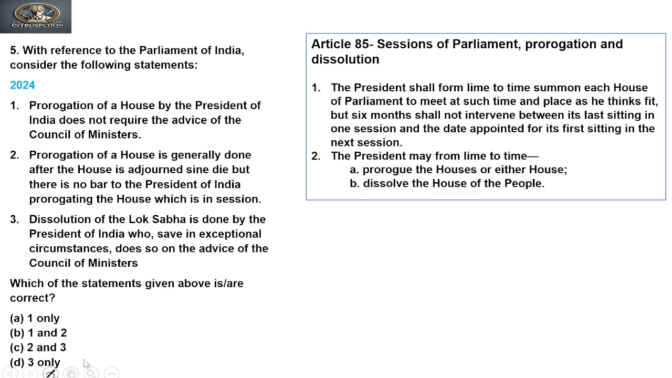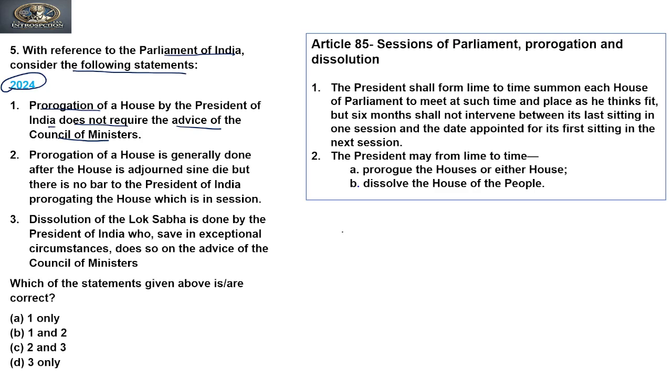The next question was also asked in 2024. Let's see the question. With reference to the Parliament of India, consider the following statements. The first statement says the prorogation of the House by the President of India does not require the advice of the Council of Ministers, right? So can the President prorogue the House without the advice of the Council of Ministers?